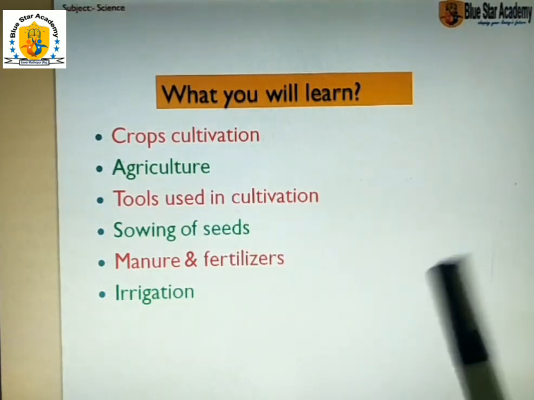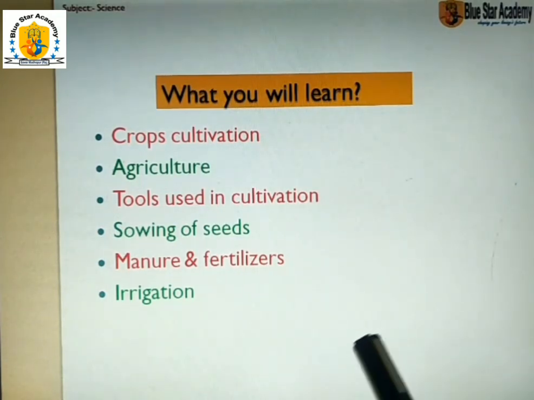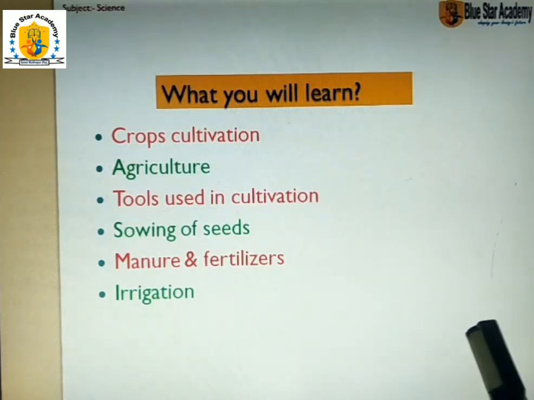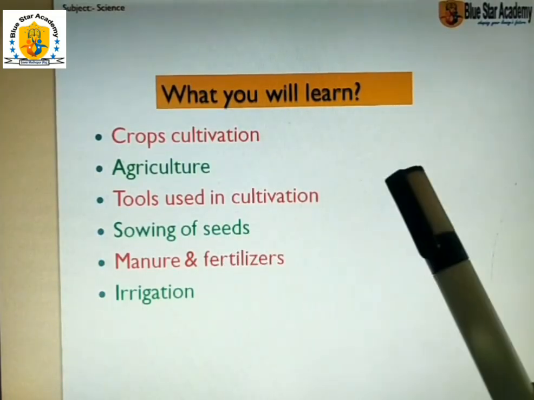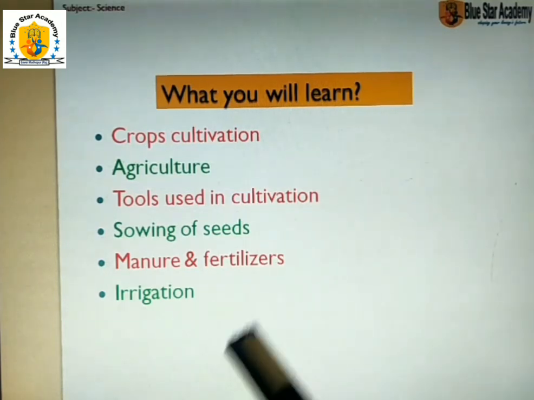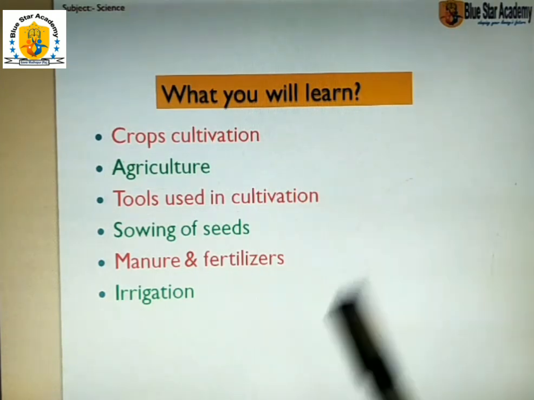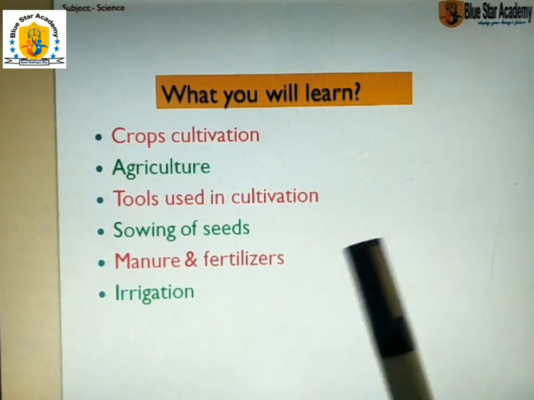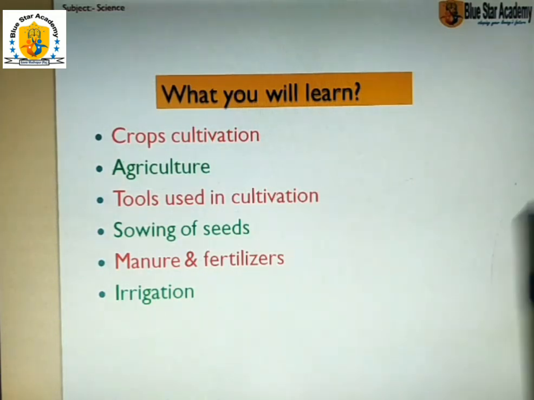Tools used in cultivation: what types of tools do we use? Like khurpi, cultivator, seed drill, leveler, etc. Sowing of seeds, how we sow the seeds, how we put the seeds in the field, and by which tools, we learn in this chapter. Manure and fertilizer, what types of manure we use, organic and inorganic, we learn in this chapter.